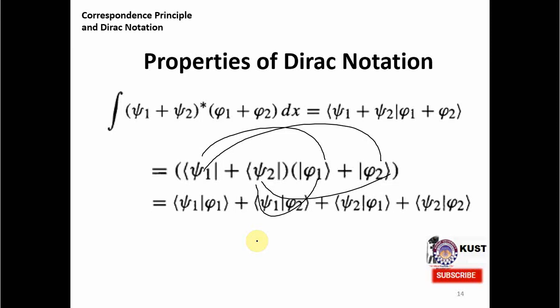And the next thing was the famous Dirac notation, and we have seen that under the integral we can use the bracket notation for the wave functions and their products and addition and other properties. So with this, I hope you got the message of what the correspondence principle and Dirac notation are.